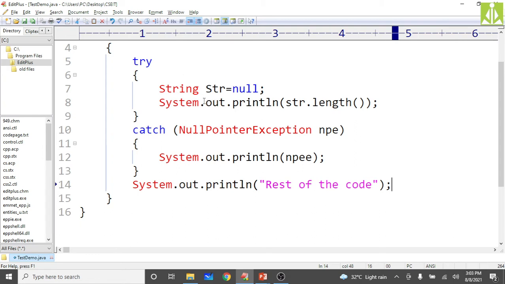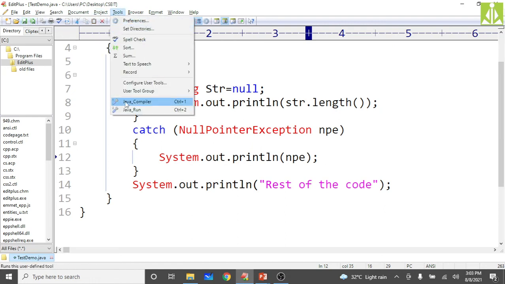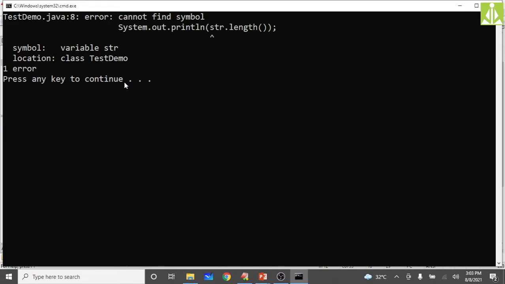So it will give a NullPointerException. A NullPointerException class object will be created and thrown out of this block. Then the catch block will catch that and store it into this NPE, and we are printing that NPE on the output screen. So we are handling the NullPointerException properly. You should get the rest of the code message as well on the output screen.